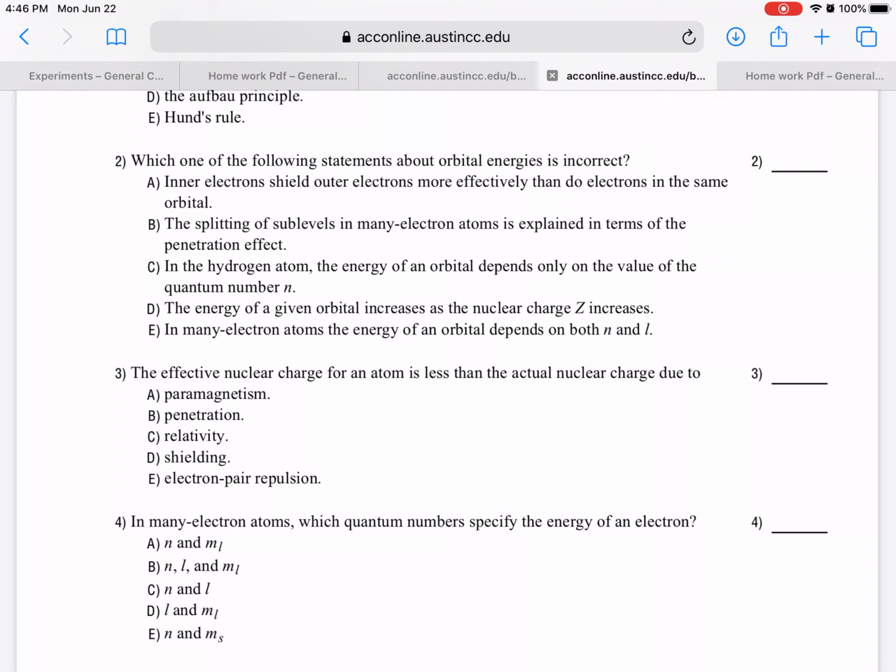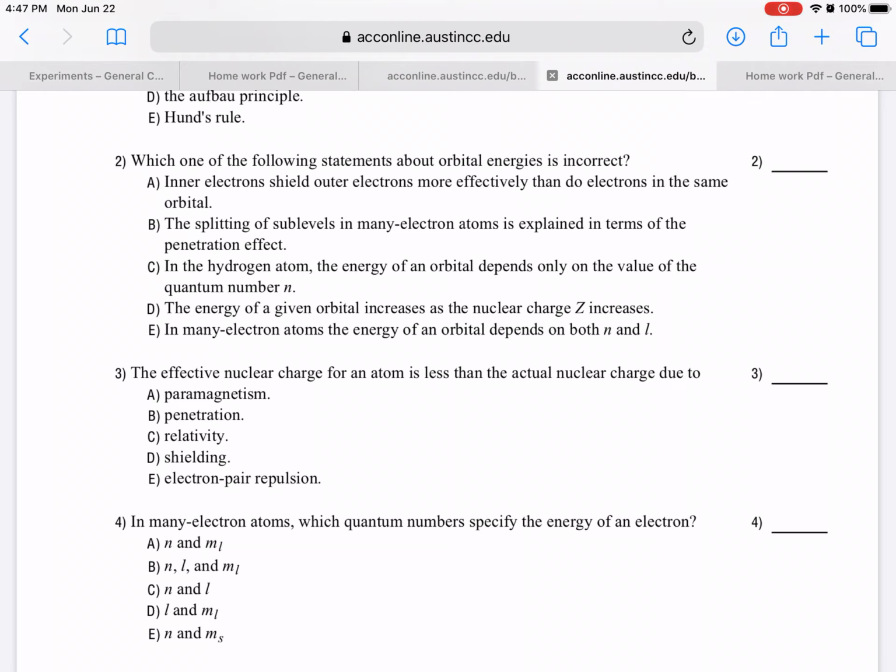B. The splitting of sublevels in many electron atoms is explained in terms of the penetration effect. Yes, that is true. So we talk about the penetration as the sizes are going to be different, as well as the shapes of the orbitals. Depending on the shape of the orbitals, they could be closer, or a little bit further away from the nucleus. So we talk about that as the penetration effect. So the penetration effect is going to affect the splitting of the sublevel energies.